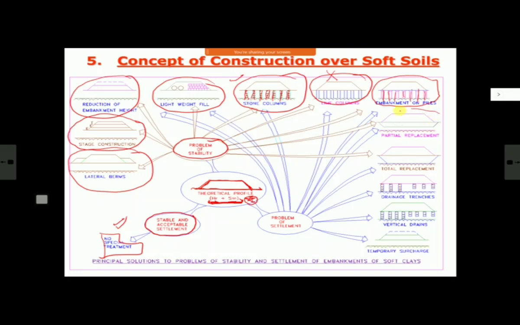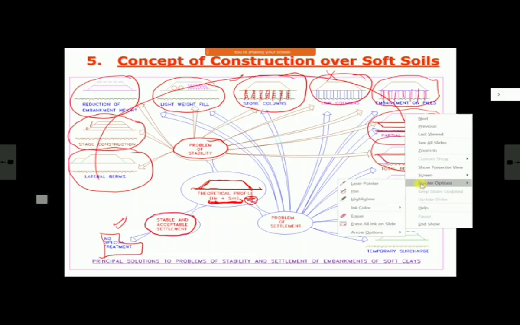Or there is a concept called partial replacement or total replacement. It means this was my ground level, and up to here my soil was bad. So either I remove this soil partially or totally and replace it with a better soil. Now with this what will happen? Because I have removed bad soil either partially or fully and replaced it with good soil, now its strength will be better, its settlement will be less, and whole problem is tackled. So these are theoretically possible solutions for tackling the problem of